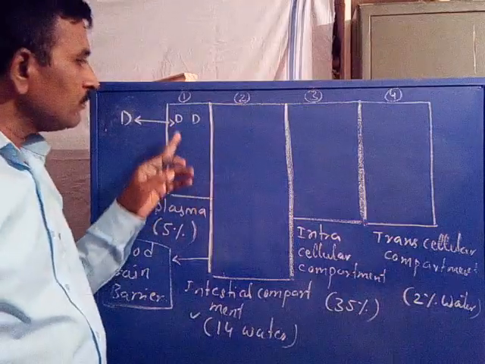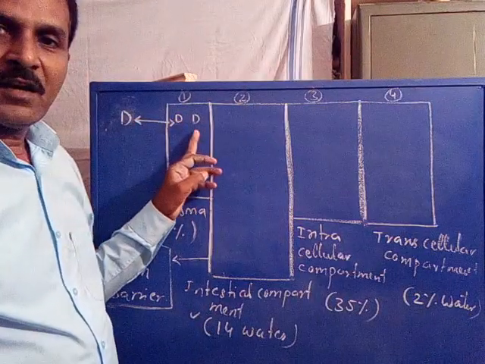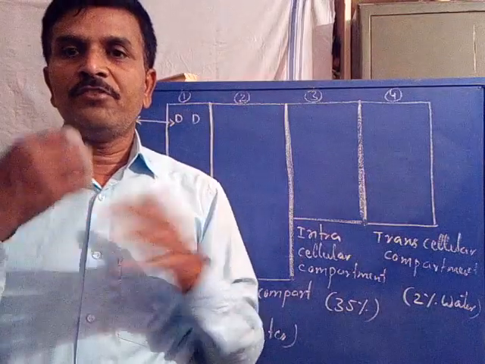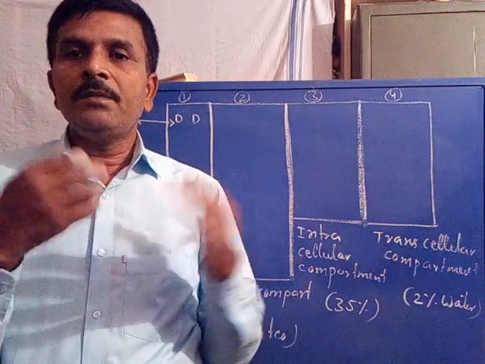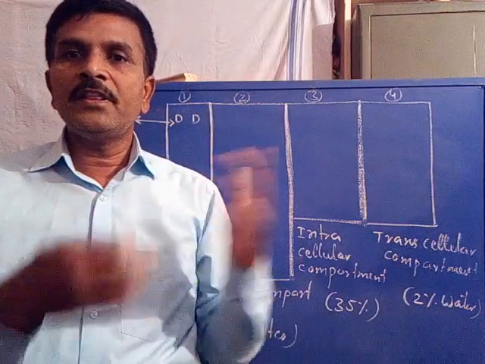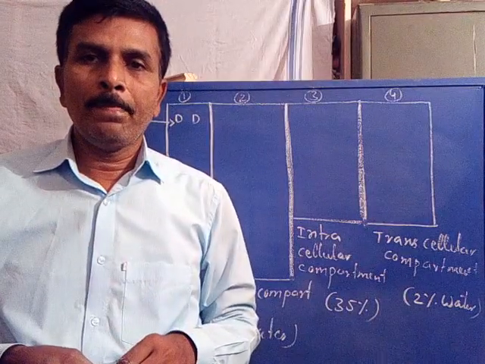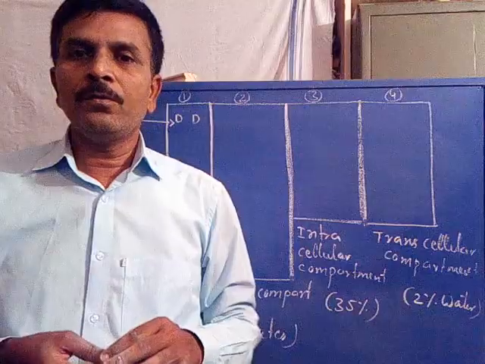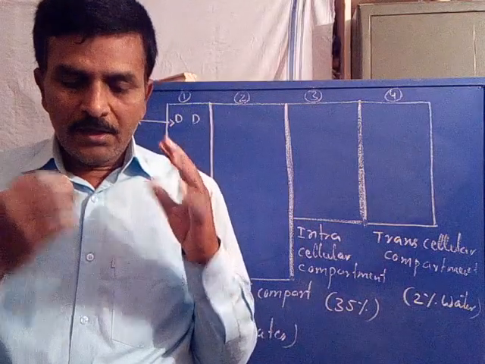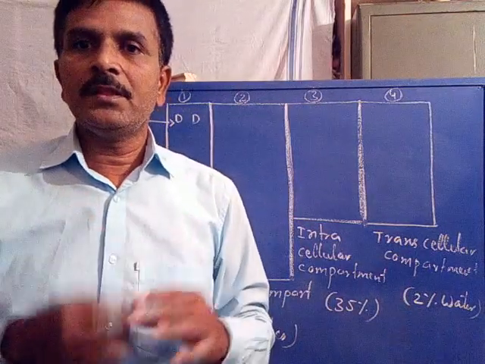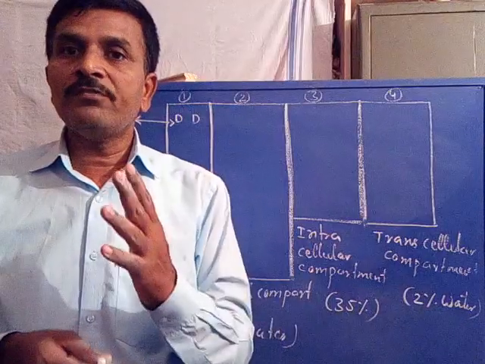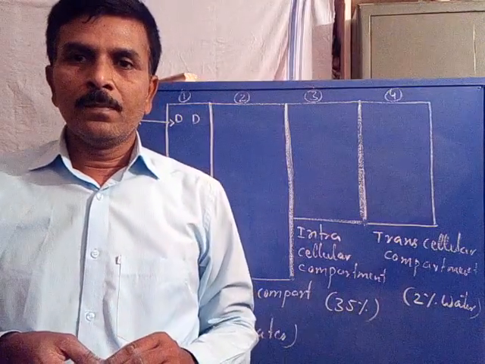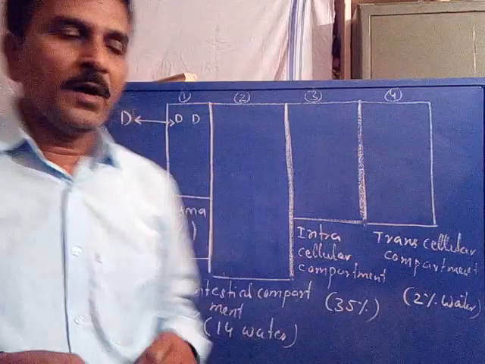Next, D stands for the drug molecule. Now when it reaches the plasma or first compartment, the drug will bind with a protein available in the compartment. Most of the drugs are bound with albumin. It is a protein, and the drug exists in the bound form.